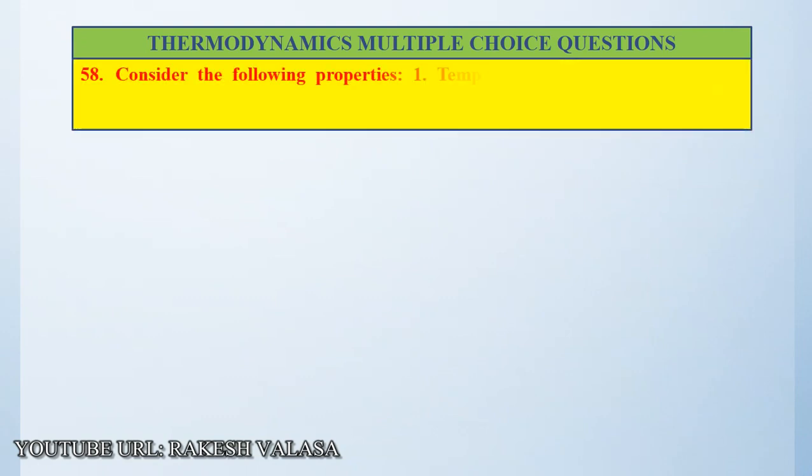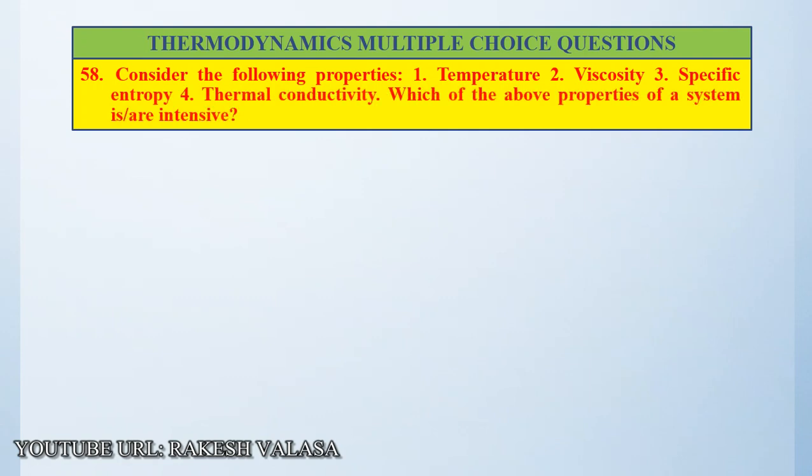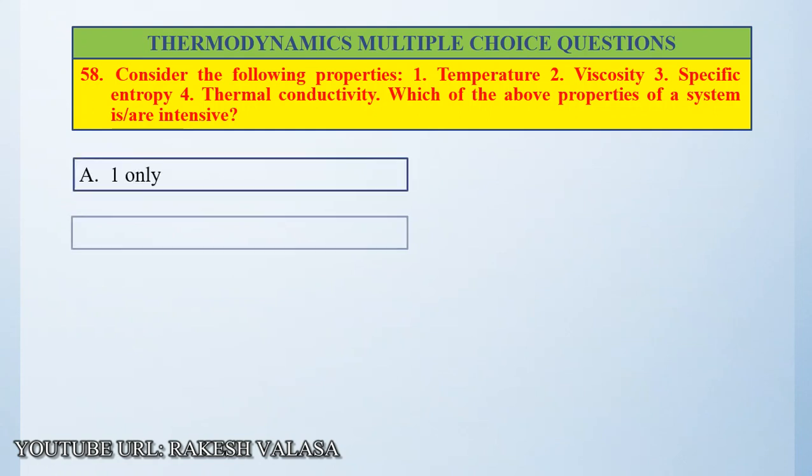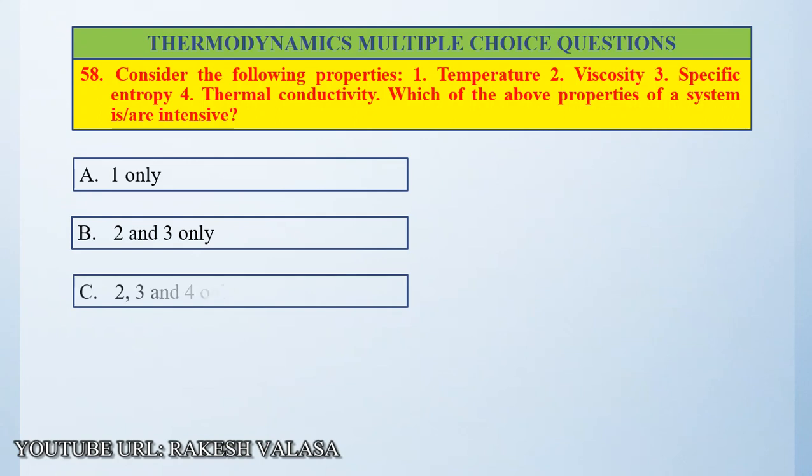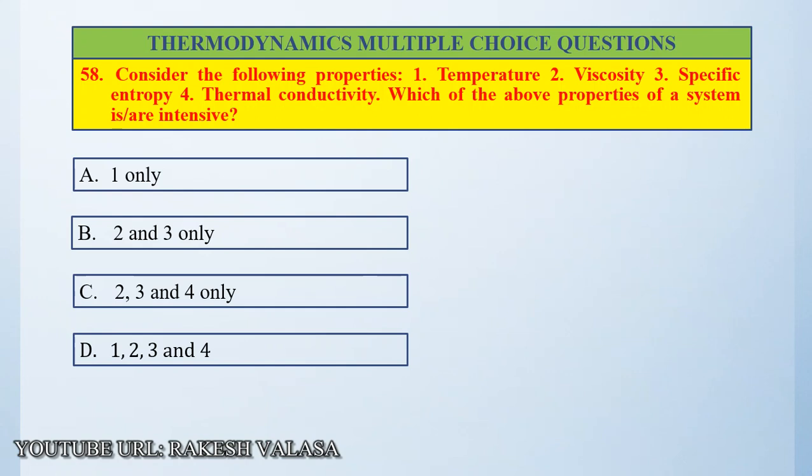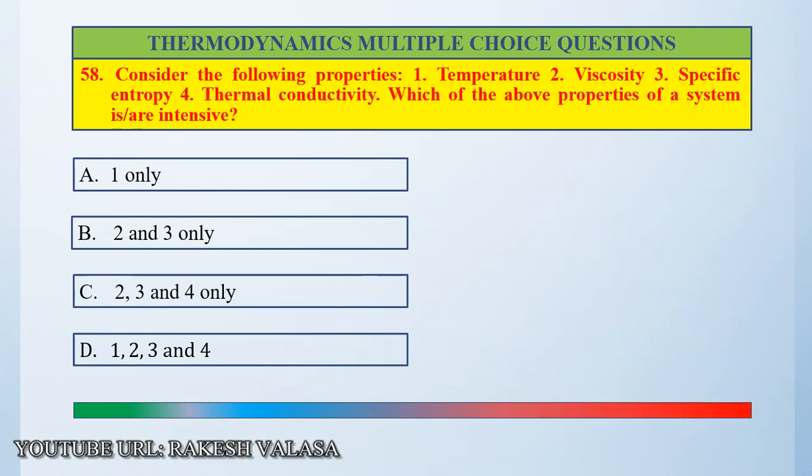Question number 58. Consider the following properties: 1. Temperature, 2. Viscosity, 3. Specific entropy, 4. Thermal conductivity. Which of the above properties of a system is intensive? Option A, 1 only. Option B, 2 and 3 only. Option C, 2, 3 and 4 only. Option D, 1, 2, 3 and 4. The correct answer is all of them, that means 1, 2, 3 and 4.